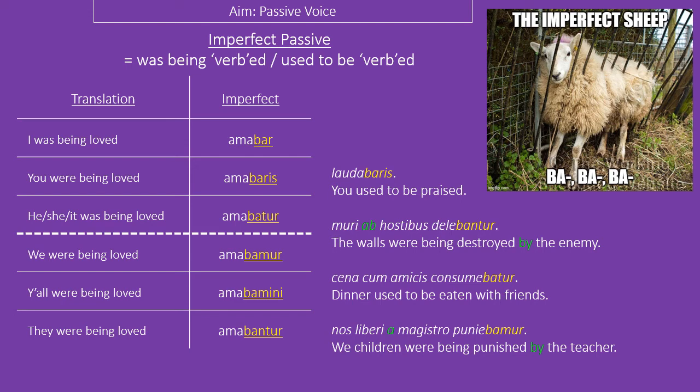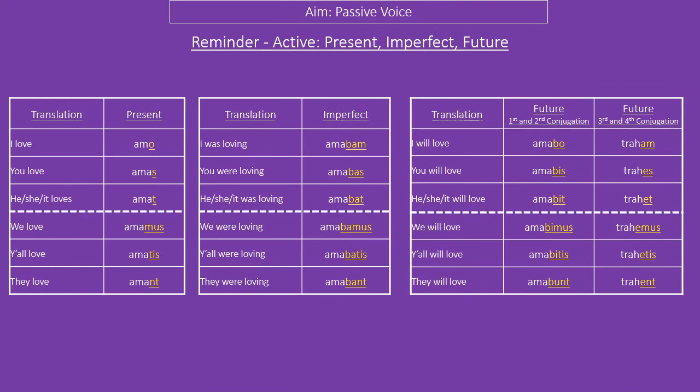We can see here, it's basically the same type of endings, all we're doing is sticking a ba in there, a bar, in order to change the tense. Now, at this stage, a clever student might work out that we went from -o, -s, -t, -mus, -tis, -nt in the present tense active to -bam, -bas, -bat, -bamus, -batis, -bant. And very similarly for the passive, we went from -r, -ris, -tur, -mur, -mini, -ntur to -bar, -baris, -batur, -bamur, -bamini, -bantur. Yes, the ending is funny.